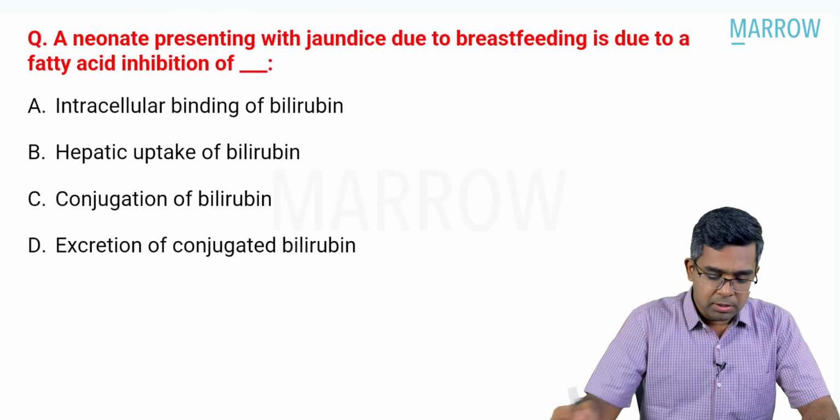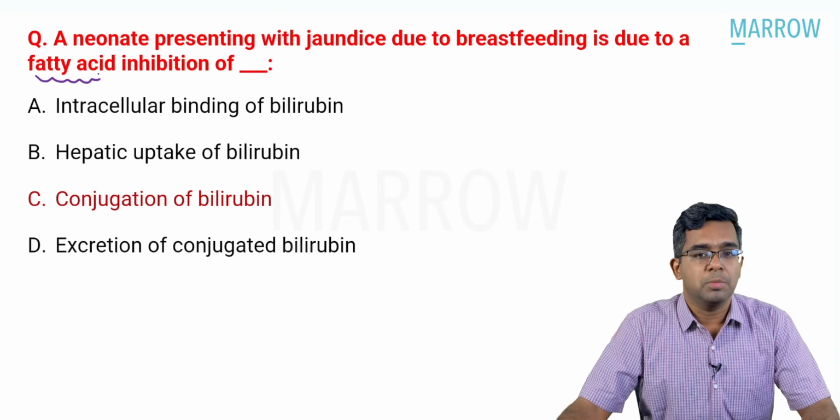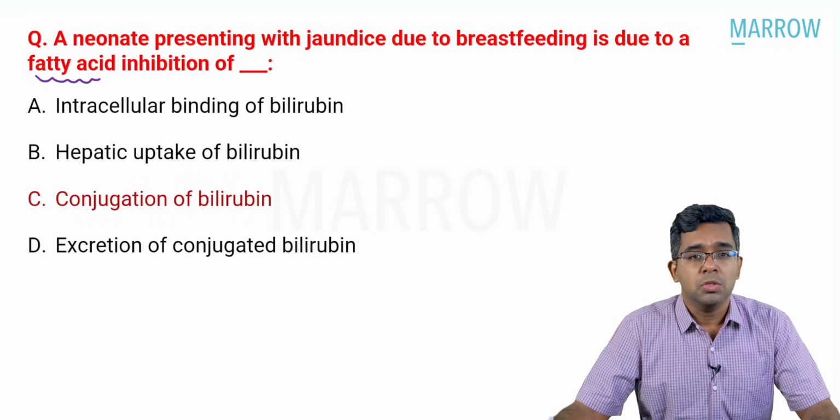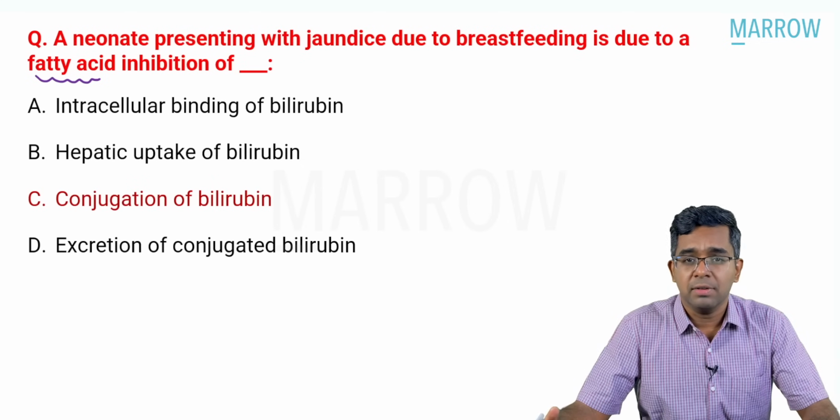So going by all this discussion, if it is fatty acid, it will cause inhibition of conjugation of bilirubin. That will be the answer for this question. So for the upcoming exams also, please study this topic of breast milk jaundice properly, because any variations of this question are possible in the future exams.